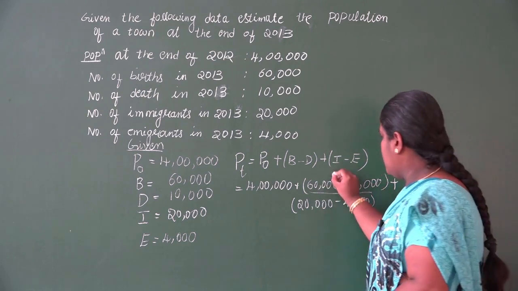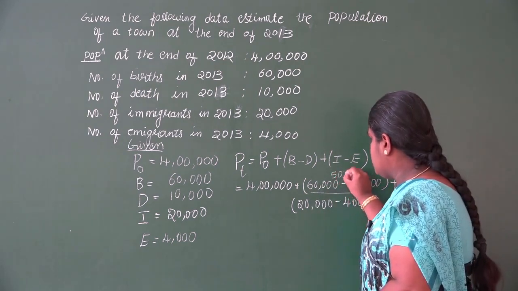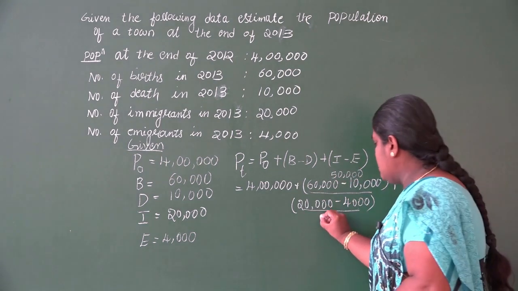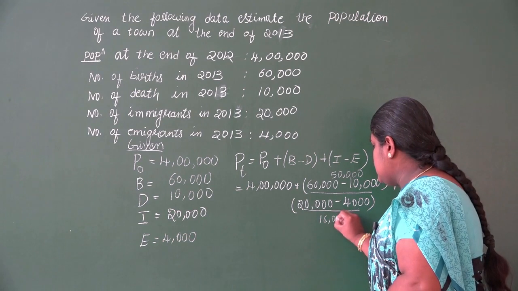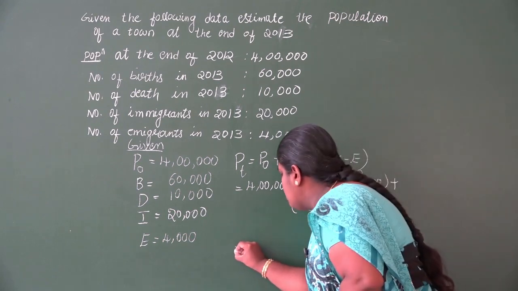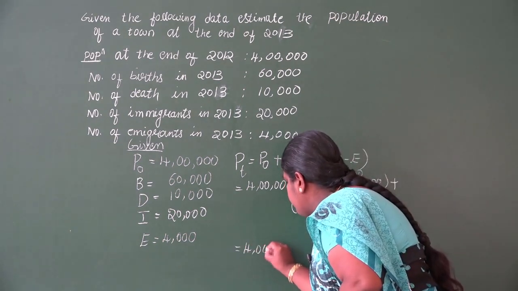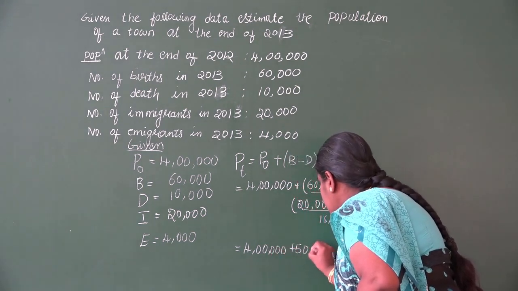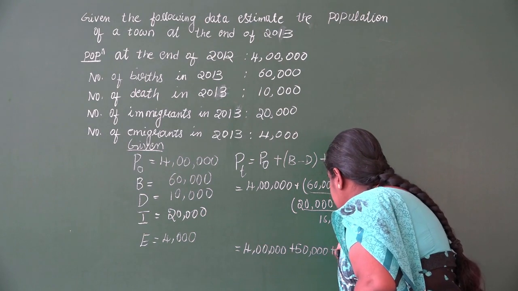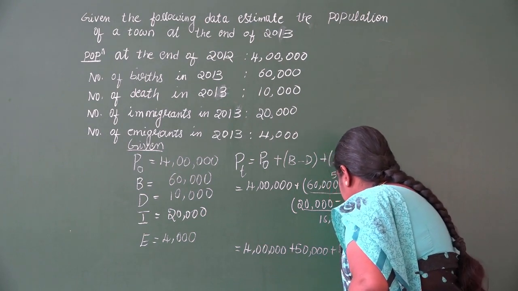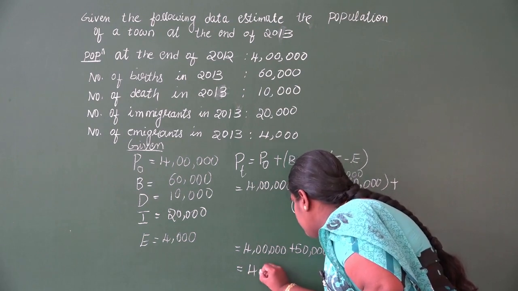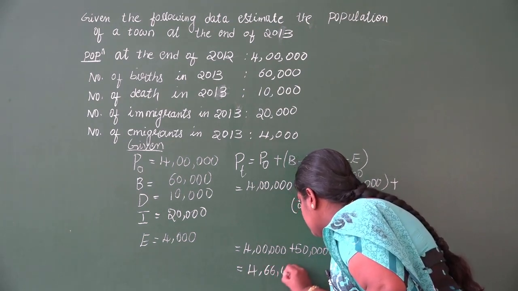I'll write it here itself. 60,000 minus 10,000, you'll get 50,000. Then 20,000 minus 4,000, you'll get 16,000. So it is 4 lakh plus 50,000 plus 16,000. When you add it, you'll get 4 lakh 66,000.